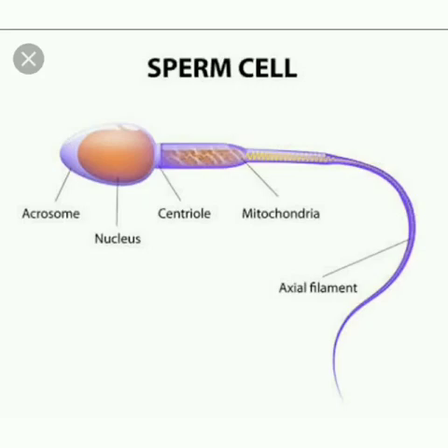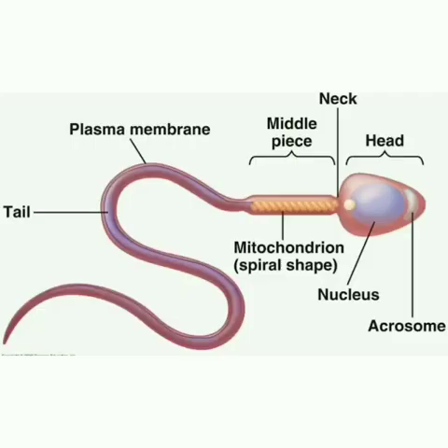It contains hyaluronidase, a proteolytic enzyme, popularly known as sperm lysin, which helps to penetrate the ovum during fertilization. The neck is very short and is present between the head and the middle piece. The middle piece possesses mitochondria spirally twisted around the axial filament, called the mitochondrial spiral.